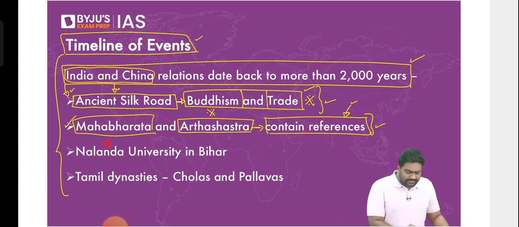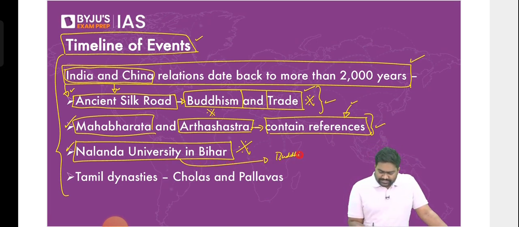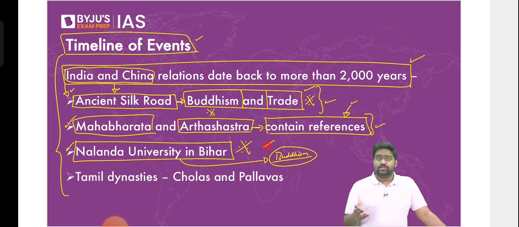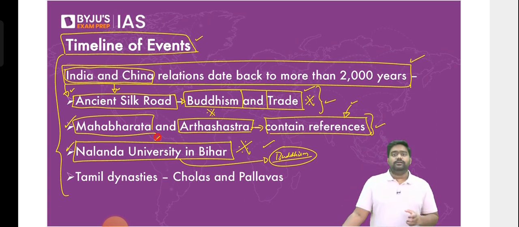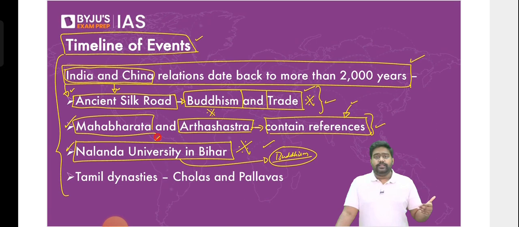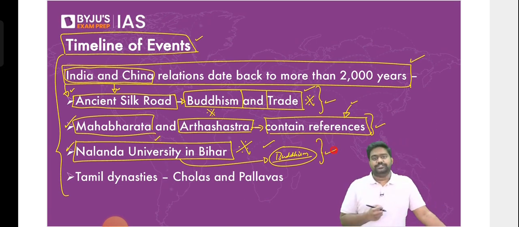All right. Then if you look at Nalanda University in today's Bihar, Nalanda was one of the world's oldest universities. It played a critical role in spreading Buddhism. Nalanda was so popular back in those days that students from across Asia would come to India to study at Nalanda. It was a major learning center, especially with regard to Buddhist and spiritual studies. Students from as far as South Korea, today's China, today's Vietnam, from across Southeast and East Asia have come to Nalanda to study, and thus pointing to close people-to-people relations back in those days.